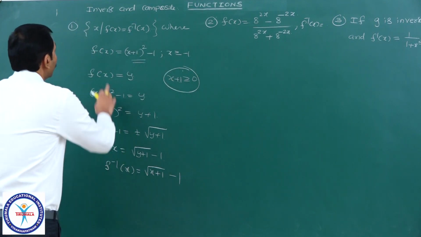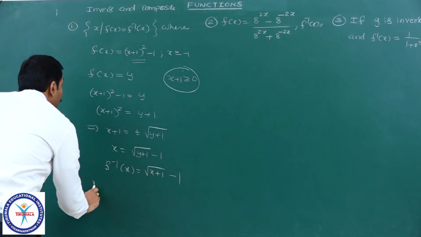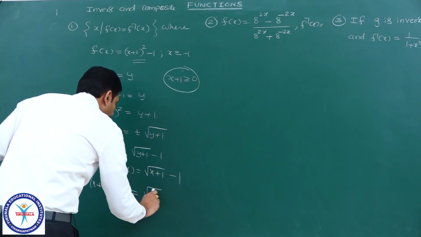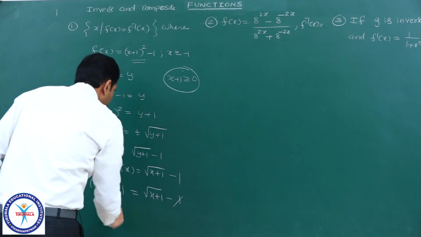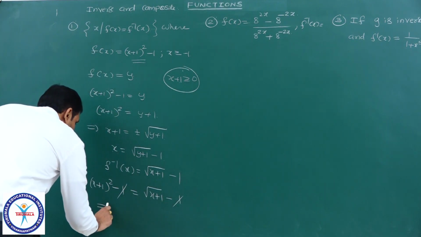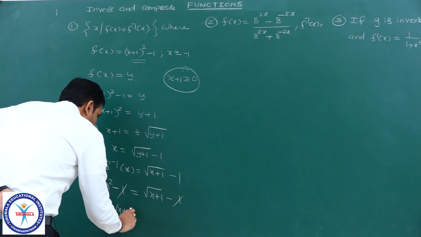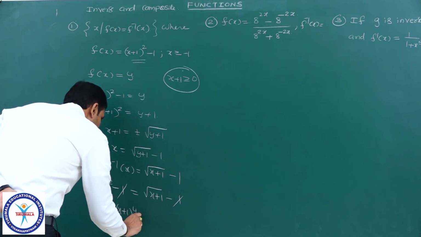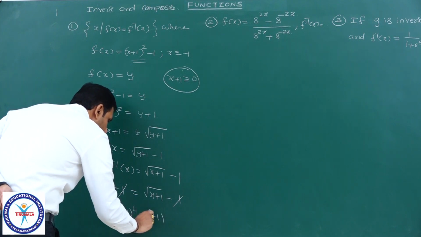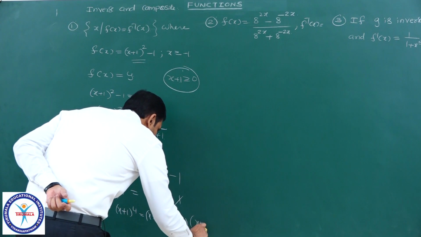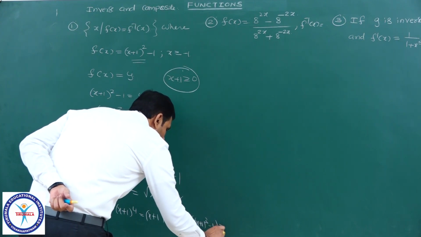We will see what is f of x? x plus 1 whole square minus 1 is equal to root of x plus 1 minus 1. Therefore, these two are the same. I can write x plus 1 whole power 4 is equal to x plus 1. Take x plus 1 common: x plus 1 into x plus 1 whole cube minus 1 equal to 0.